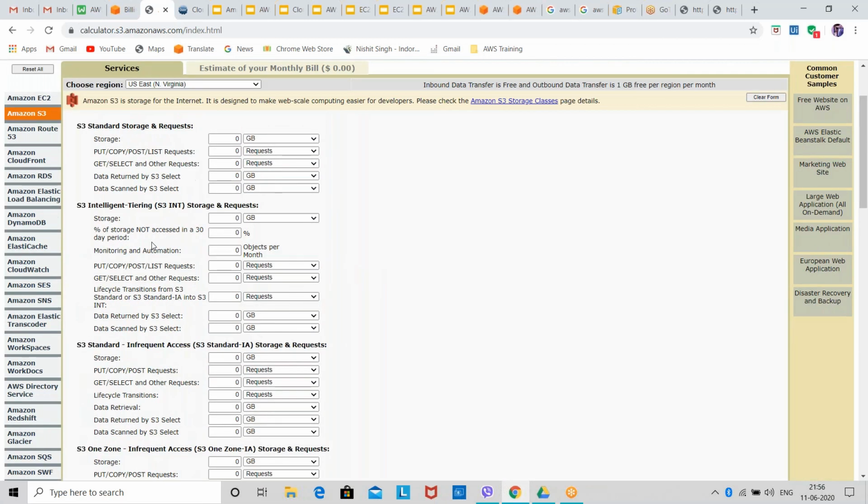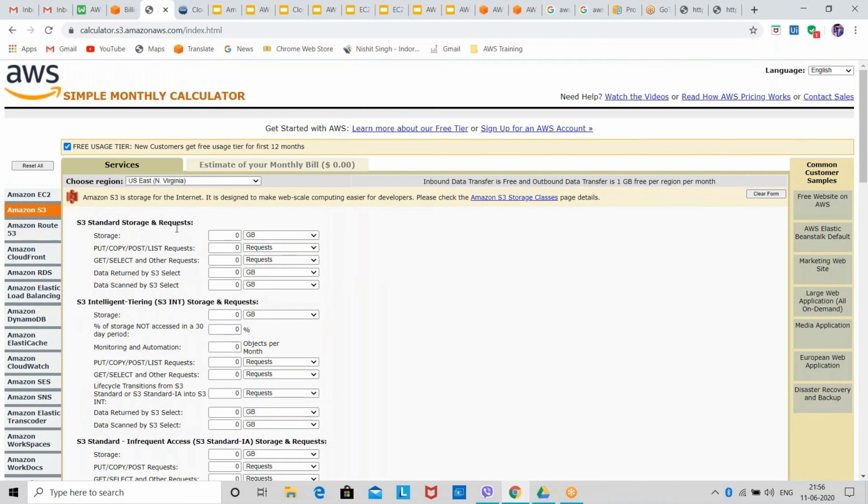Let's say I'm using the standard storage class. How much: GB, TB or PB? PB is petabyte. Let's say I want 50 GB of storage. Then we have PUT, COPY, POST, and LIST requests. How many requests do you think you can make? I am entering 1 million requests, 10 lakh.